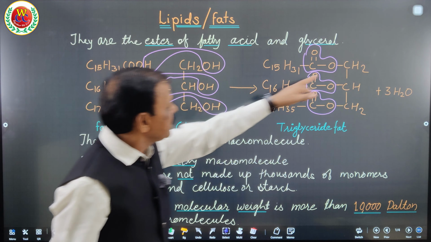So you can understand that with the removal of water at three places, 3H2O is released to form the triglyceride fat. Why is it called triglyceride fat? Because these three fatty acids combine with glycerol.